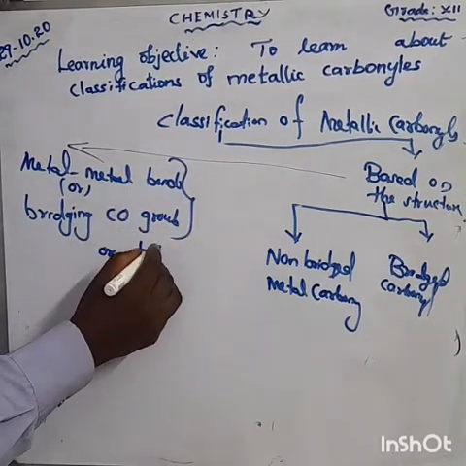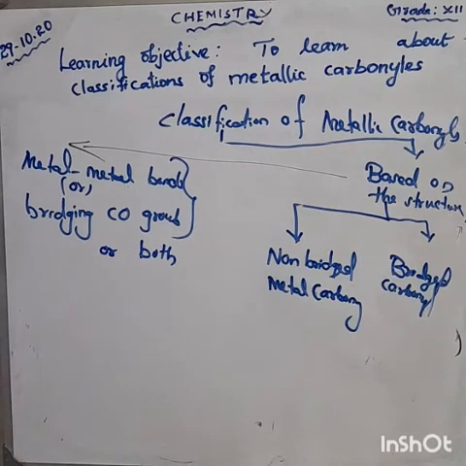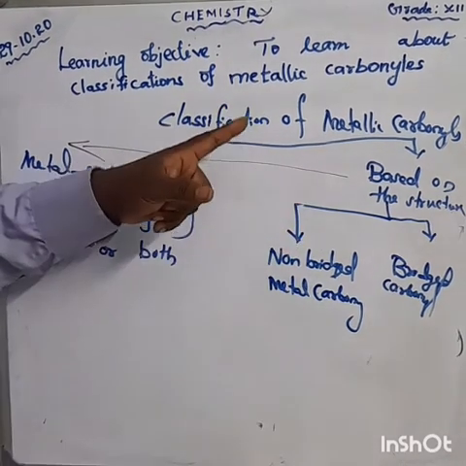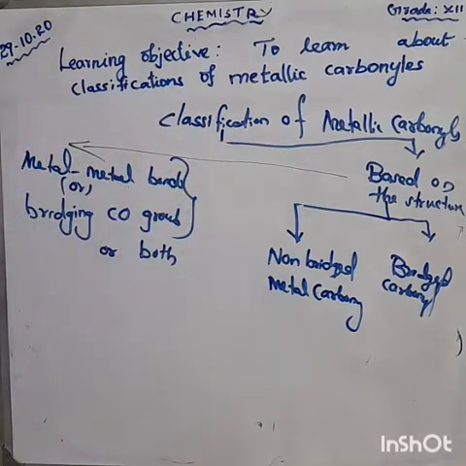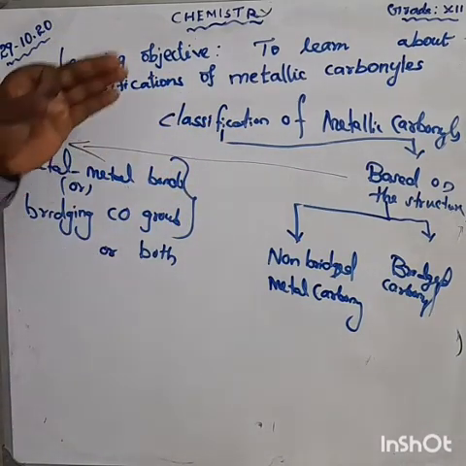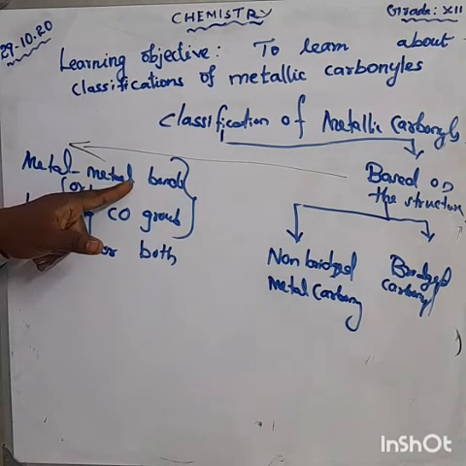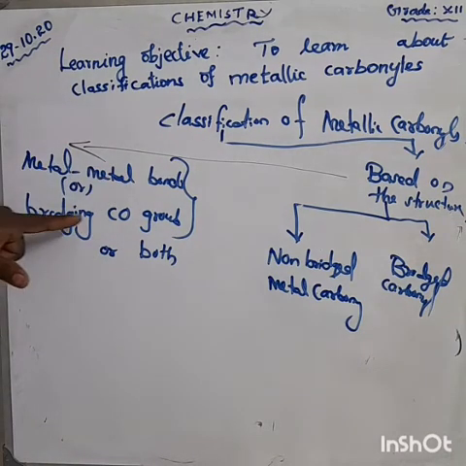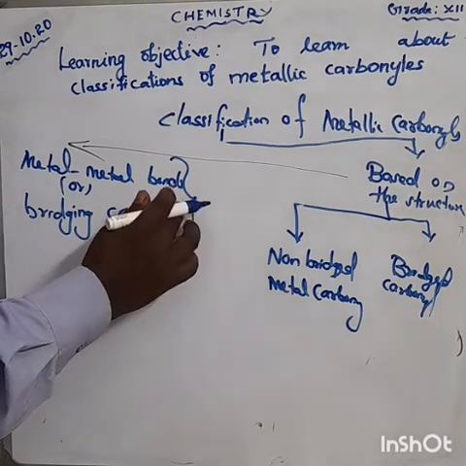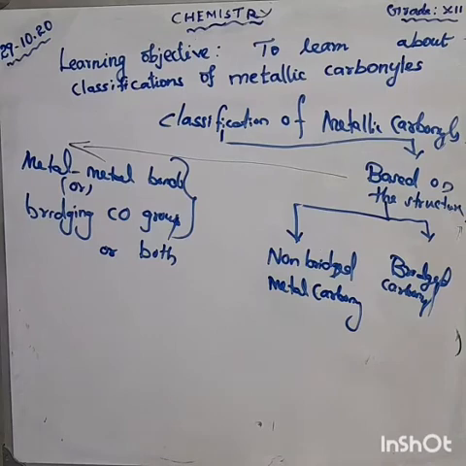Don't forget that. These are the conditions. Both means metal bond and bridging CO group may happen.